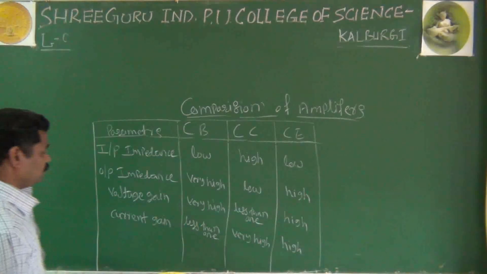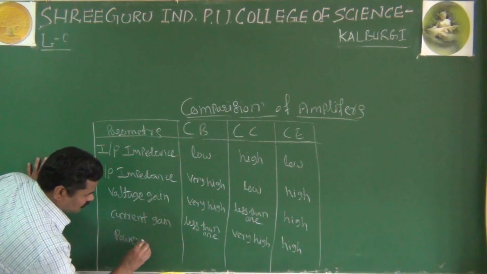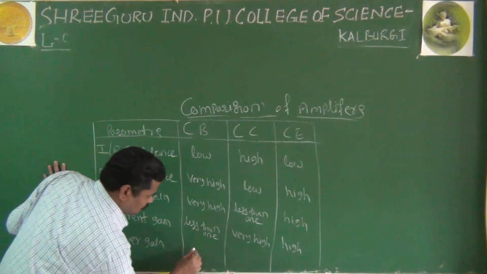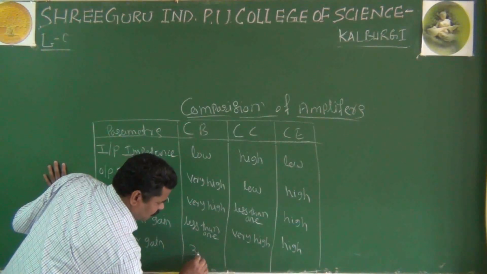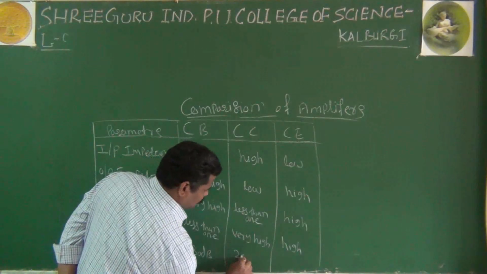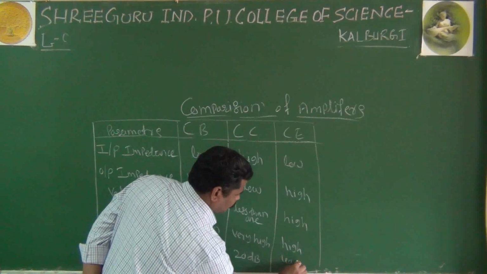And lastly about power gain. I can write about 30 dB, here about 20 dB, and here about 40 dB.